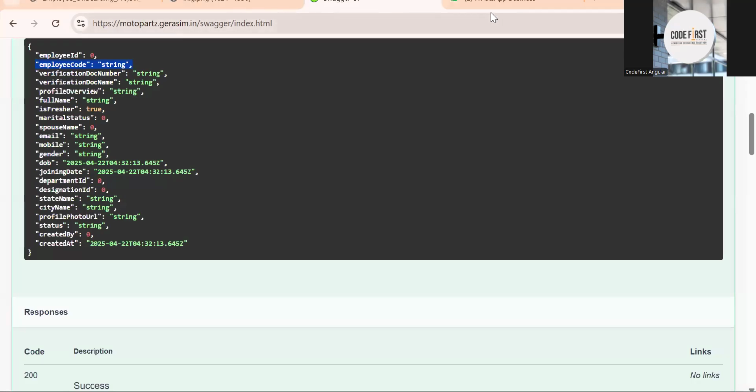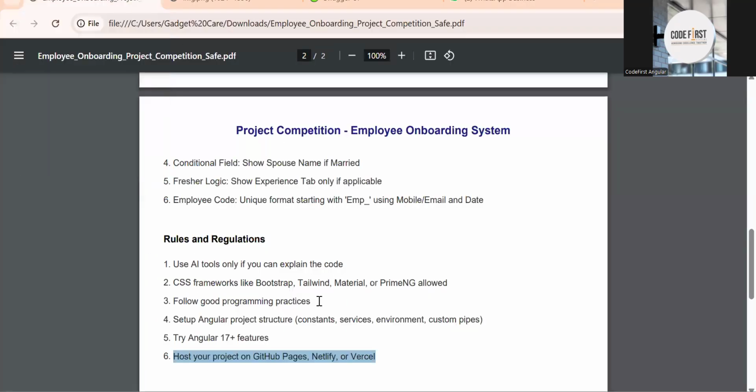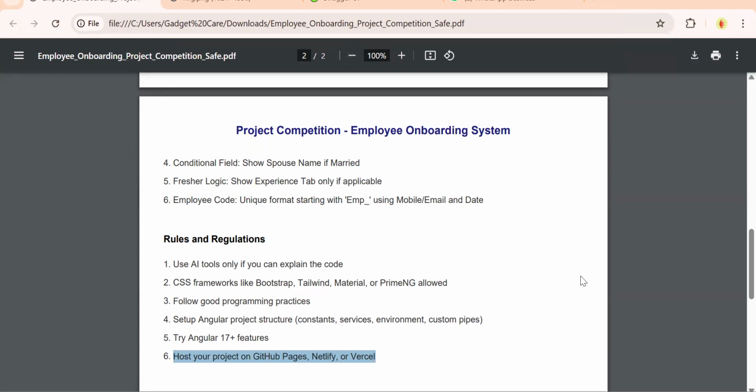I will provide the link of this group to join. You can check the video description. I will share all the details and the API endpoint, everything, in that group only. I will provide the deadline also. Once I provide the API, the deadline will start. Let's say we will have 1 or 1.5 weeks to complete this. That will be enough, because we don't have so many pages, but the rules and scenarios are multiple. So for that I'm giving the time. Max it will be one week and 2-3 days.